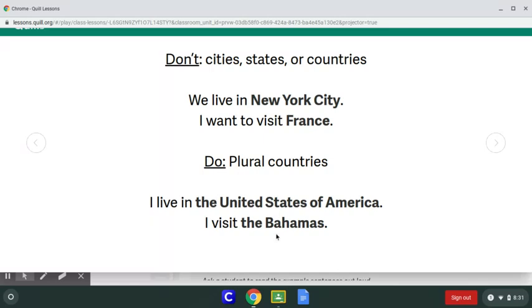Another country is the Bahamas. So the Bahamas is in the Caribbean. It's a collection of islands. So it's a plural with an S on the end. And so we say the in front of that as well.